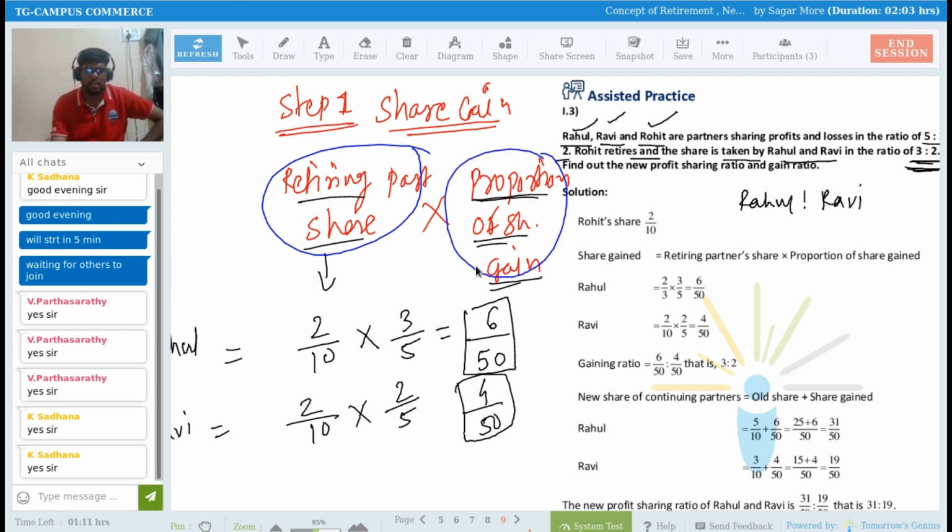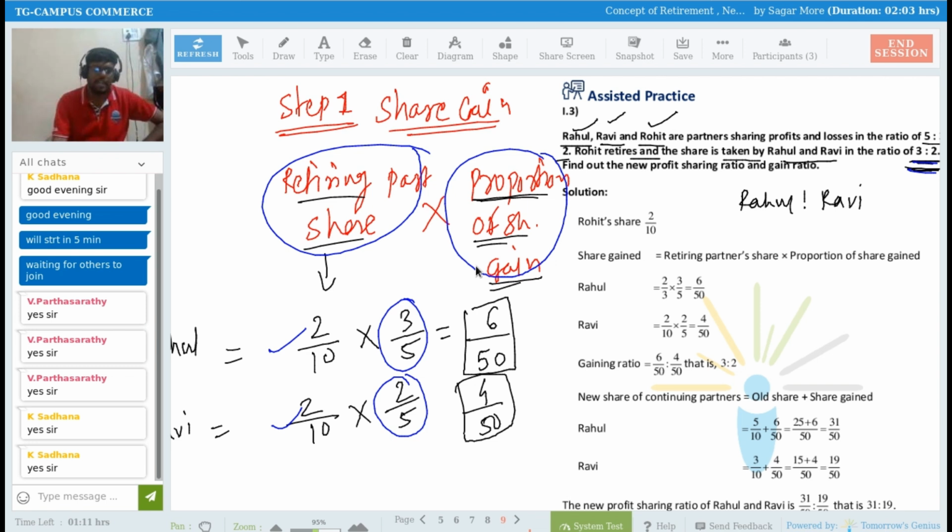So who is the retiring partner here? Rohit. So Rohit's share is how much? 2 by 10. Am I correct? Okay, sir. Yes, sir. And then I need to apply the proportion in which they are going to gain this, right? The proportion is 3:2. Understood now? Okay, sir. Yes, sir.